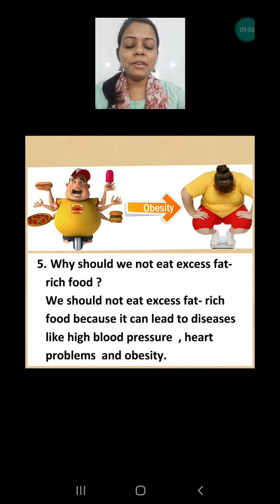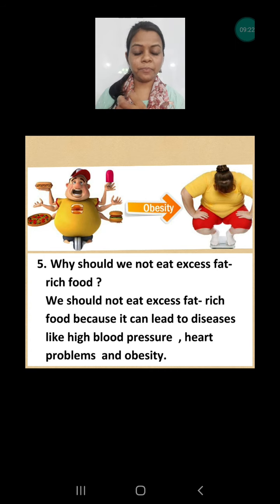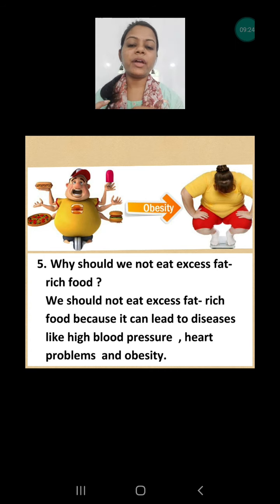If there is excess fat in our body, then it will start storing in our body. You all know fat does not give us energy instantly. It gives energy after some time, when we are not eating anything and our body is not getting energy. At that time the fat provides us energy.